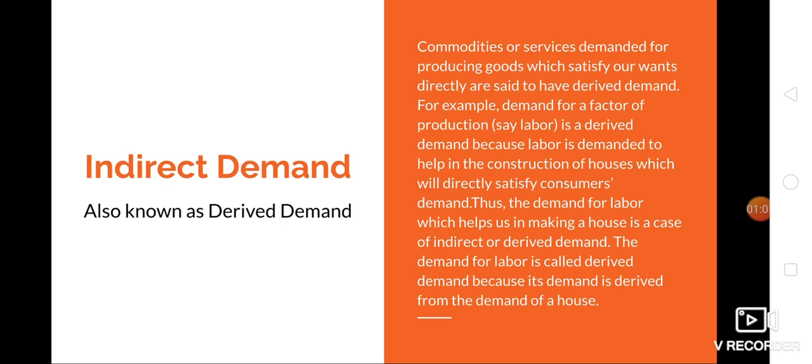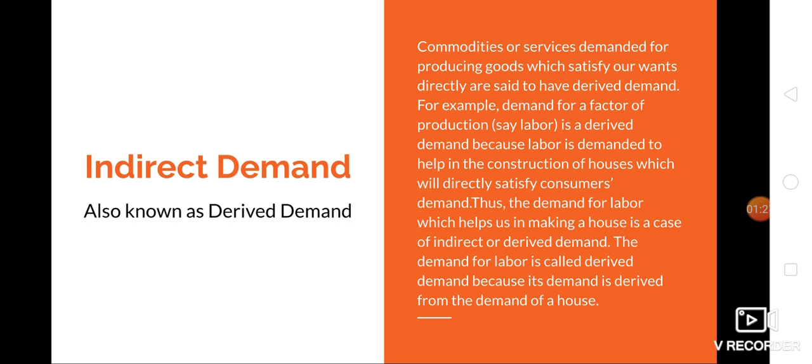Next type is indirect demand. Indirect demand is also known as derived demand. It is when goods are demanded indirectly, that is, in order to produce consumer goods, it is known as indirect demand. For example, the demand for all the factors of production is indirect demand.